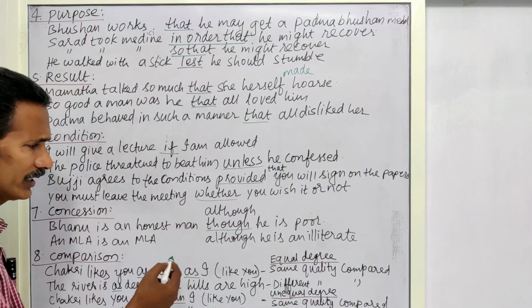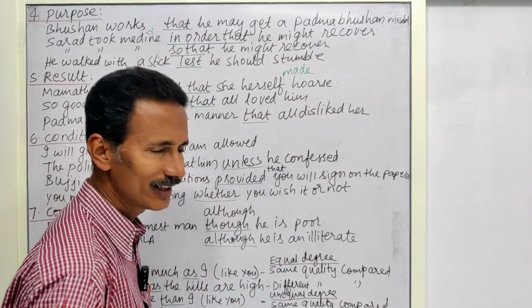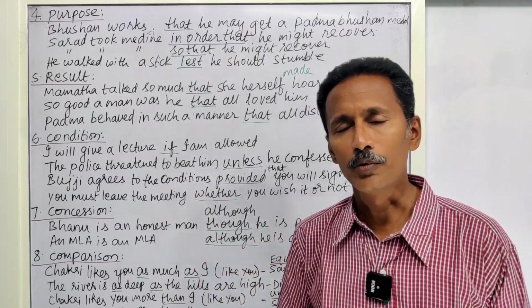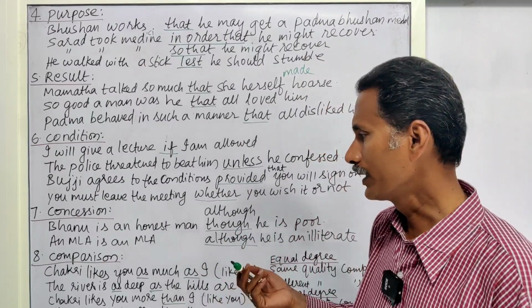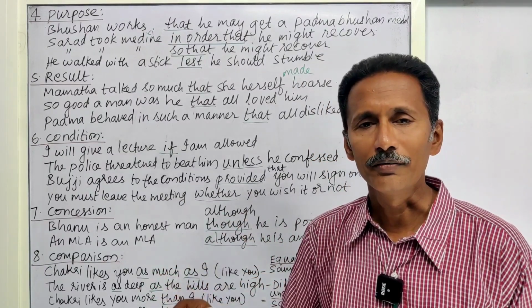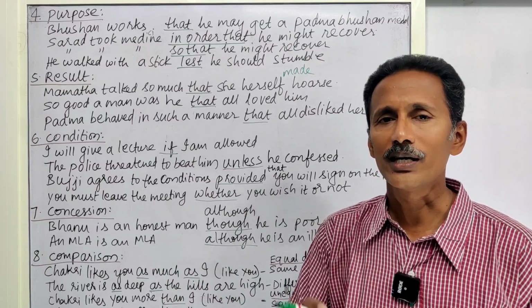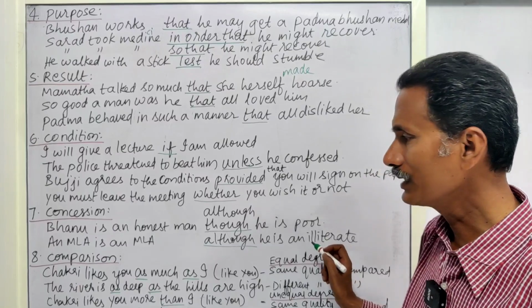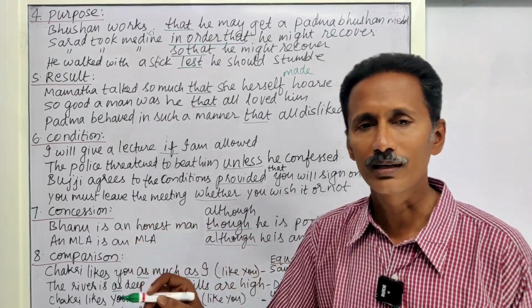An MLA is an MLA, although he is an illiterate. Who cares whether he is a literate or an illiterate, whether he is a postgraduate or a doctorate? Nobody cares. So an MLA, we elect him because he stands for a particular party. An MLA is an MLA, although he is an illiterate. This although is a concession.